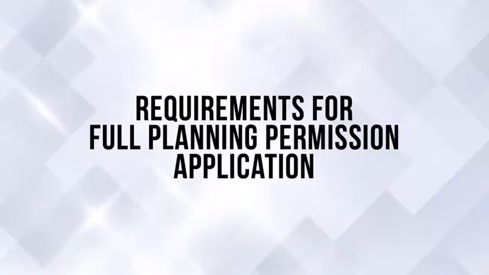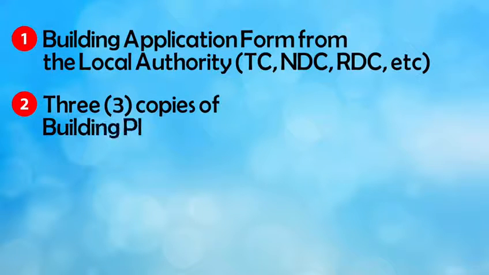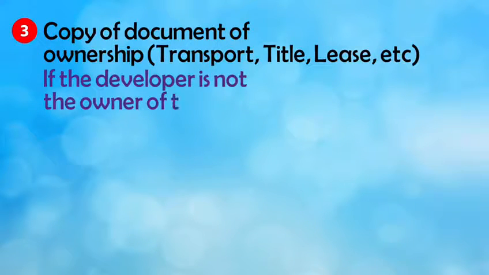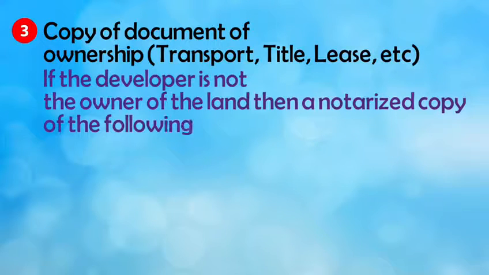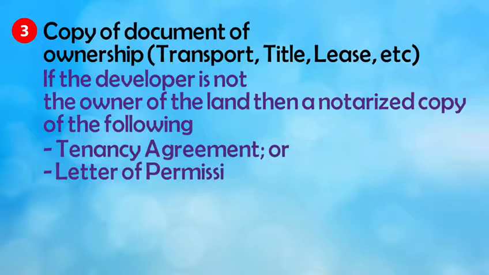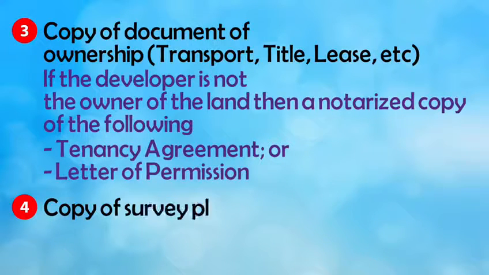The following documents must be submitted when making an application to establish a development. 1. Building application form from the local authority. 2. 3 copies of building plans depicting the following. 3. Copy of document of ownership. If the developer is not the owner of the land, then a notarized copy of the following is required along with the copy of the document of ownership of the owner, tenancy agreement, or letter of permission. 4. Copy of survey plan of lot.